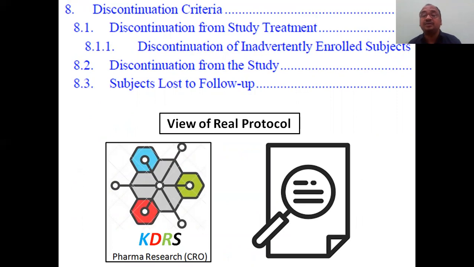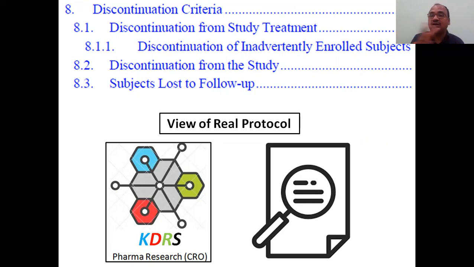Like a discontinuation criteria. Discontinuation from the study or the treatment: why the volunteers are discontinued. If not discontinued, it's okay. If discontinued, you have to state why they discontinued. Sometimes the company itself will discontinue the entire thing. If the company is discontinuing, again you have to mention that the company discontinued the study, like that you have to inform. Okay, and discontinuation from the total study, subjects lost to follow-up.